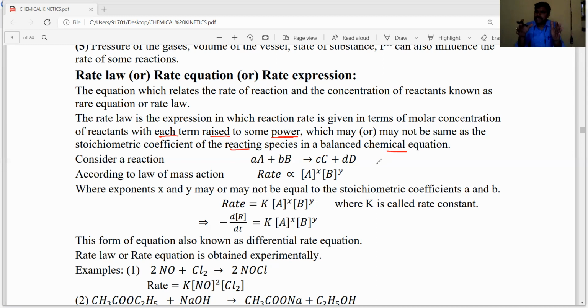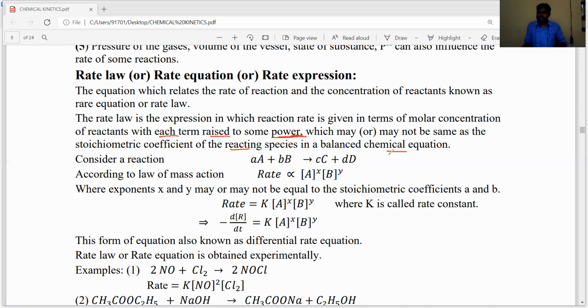It is defined as follows: for a certain chemical reaction, the rate of reaction is directly proportional to the product of molar concentration of reactants, and each reactant concentration term is raised to some power, which may or may not be equal to their stoichiometric coefficients of reactant species in a balanced chemical equation.